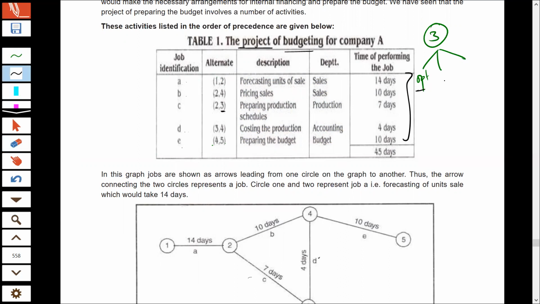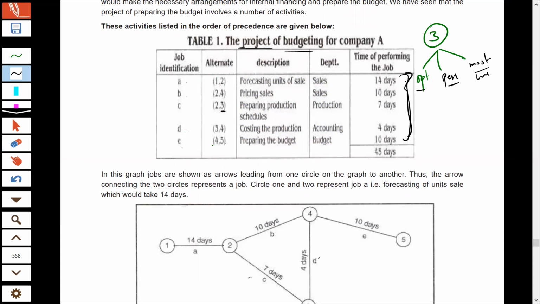We take a pessimistic assumption, the time period the activity will take in case everything goes against us and all unfavorable things take place. And we also take the most likely assumption, that is, in the most practical situation, what time will be taken in doing these activities.